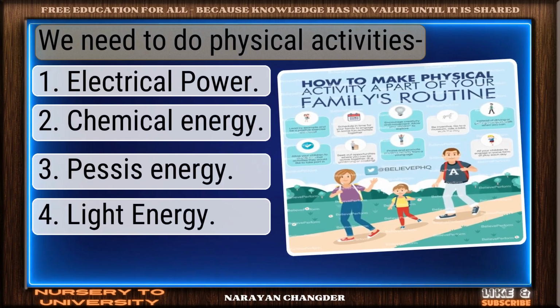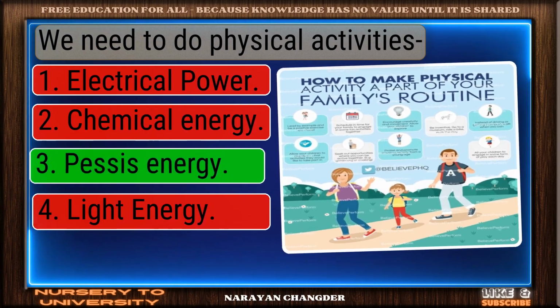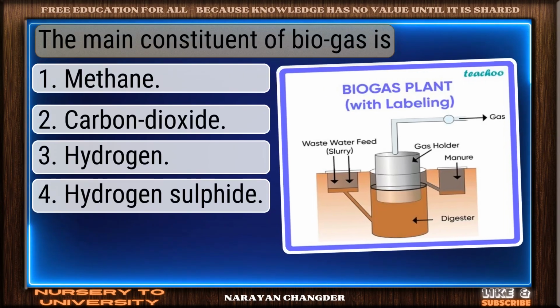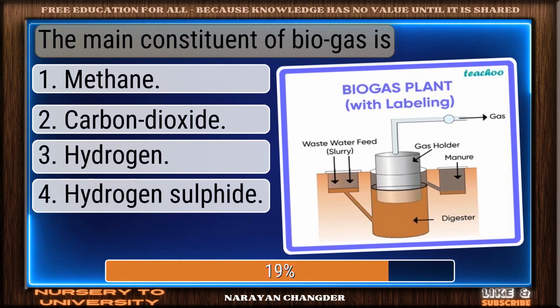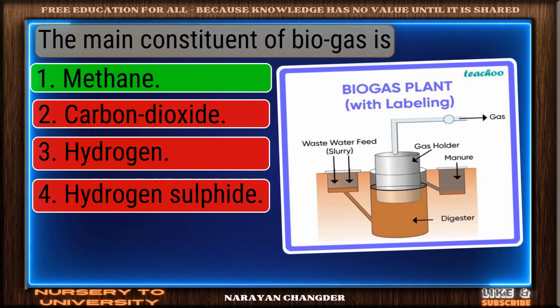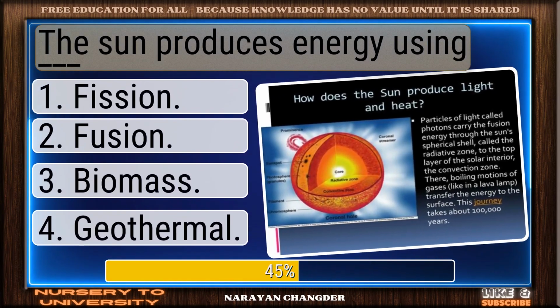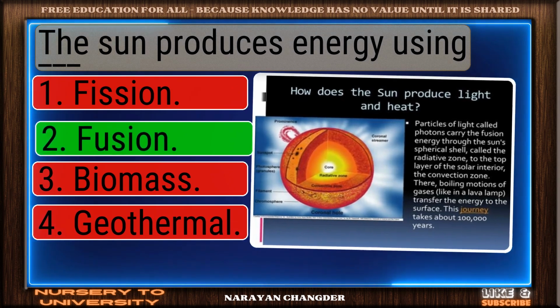We need to do physical activities. Well done. Physical energy is right. The main constituent of biogas is. Right choice. Methane is best. The sun produces energy using dash. Good thinking. Fusion is right.